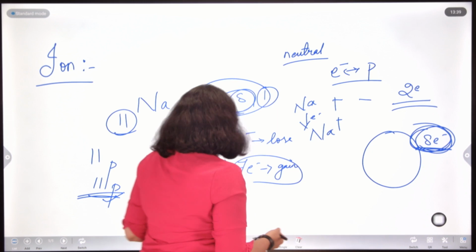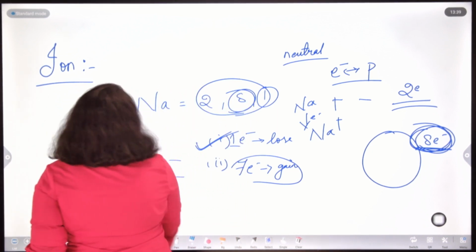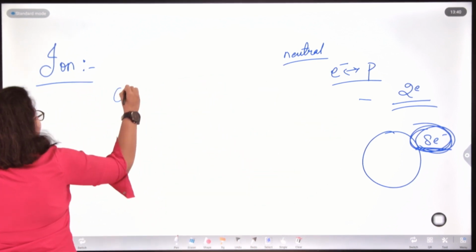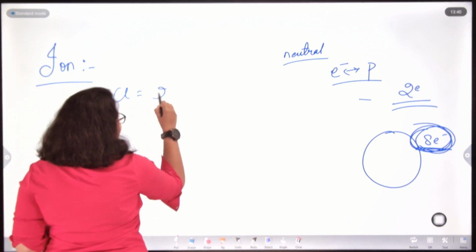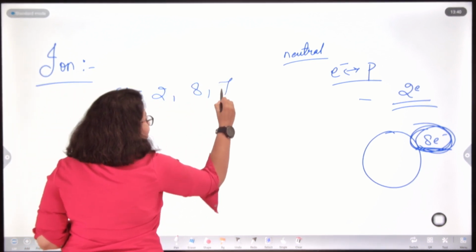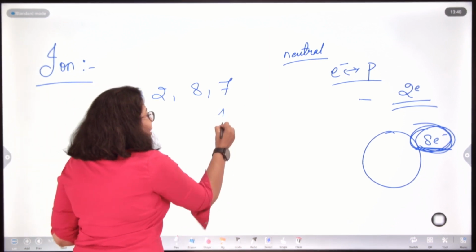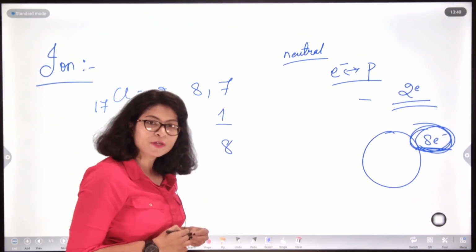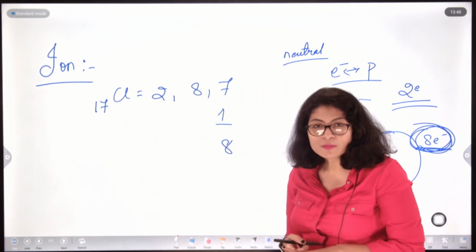Now, if I see chlorine, for example, its atomic number is 17, electronic configuration 2, 8, 7, right. Now, chlorine requires one extra electron to attain its stable electronic configuration. Again, like sodium, chlorine also has two possibilities here.